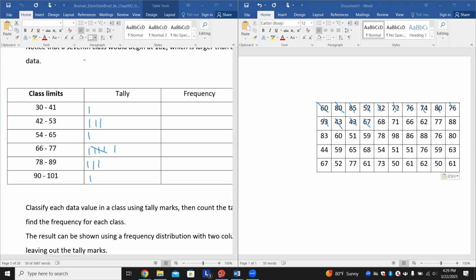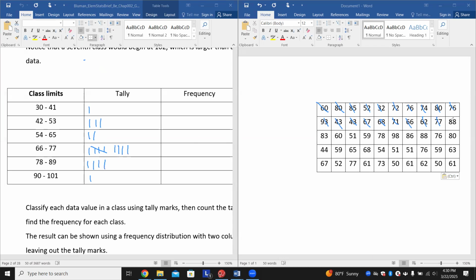68. 71. 66. Notice also here, when I have 66 right here, it only falls into one category. That's why you cannot have overlapping. 62. 77.